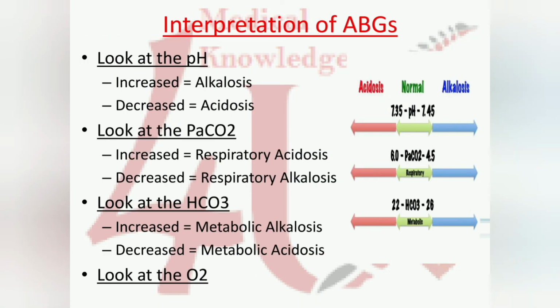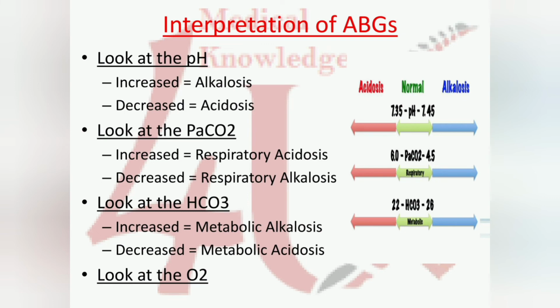Now we will discuss interpretation of ABGs. How we have to conclude an ABG. You have to look at the pH. If pH is increased, that means alkalosis. If pH is decreased, that is acidosis. And next you have to look at PaCO2, carbon dioxide. If it is increased, that means respiratory acidosis. If it is decreased, that means respiratory alkalosis.